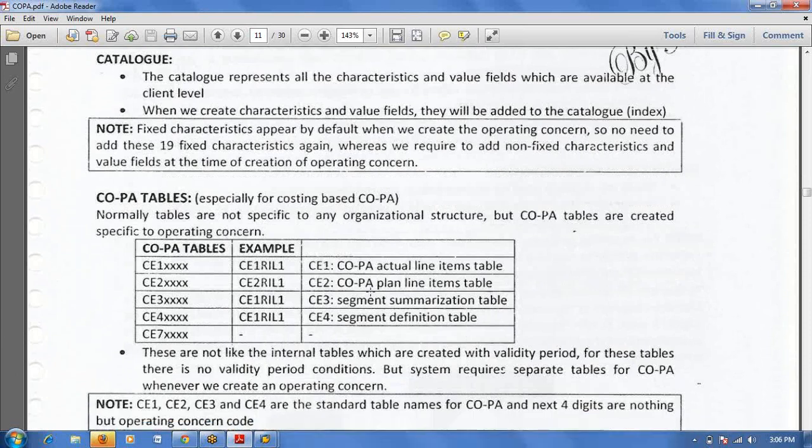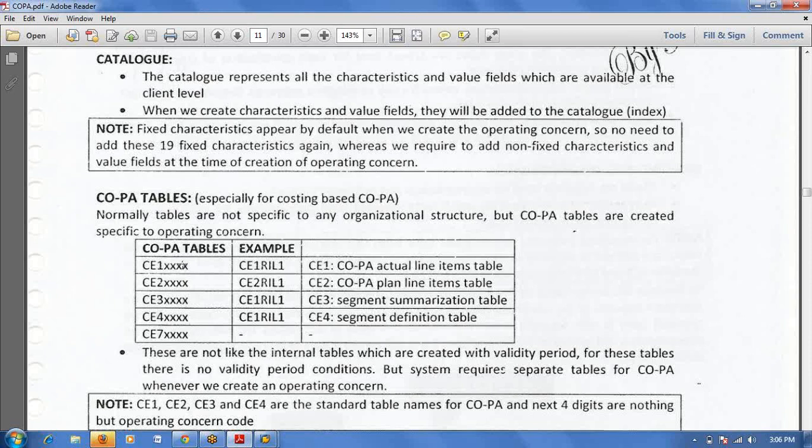Okay, when we create an operating concern, the system will generate the COPA tables. That is the CE1 table, CE2 table, CE3 table and CE4 table. The system will generate 4 tables. In CE1, this XX denotes the operating concern.